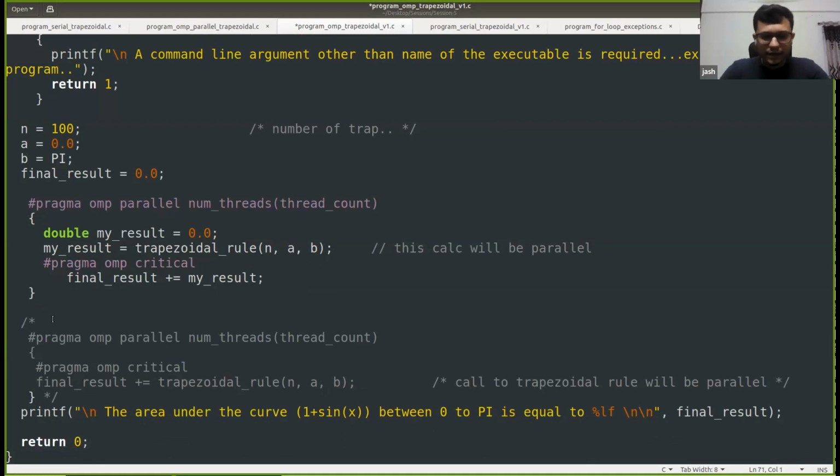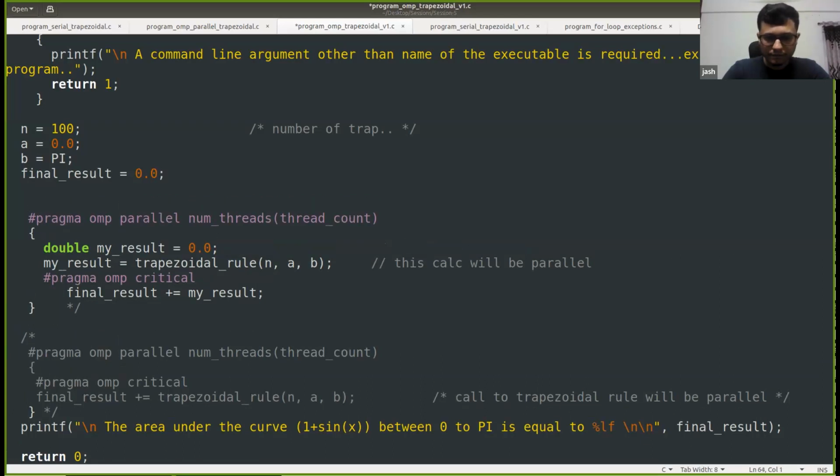specify the reduction clause, so let us come to this now. Let me comment this entire thing. Now let us look into how we can specify the reduction clause.